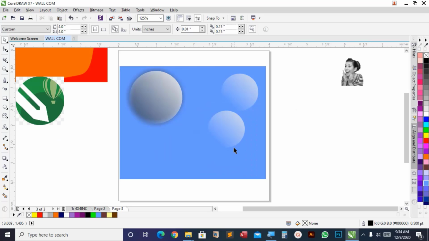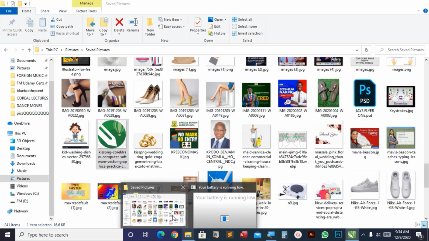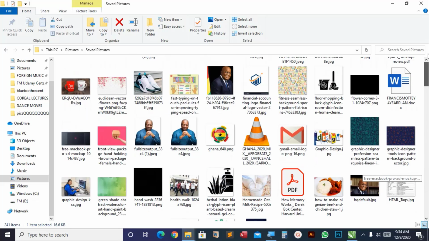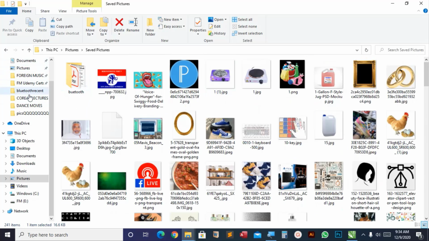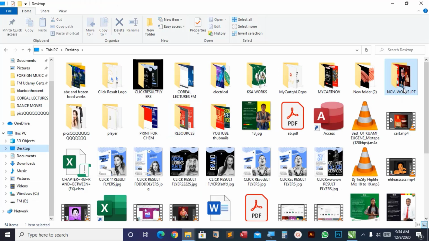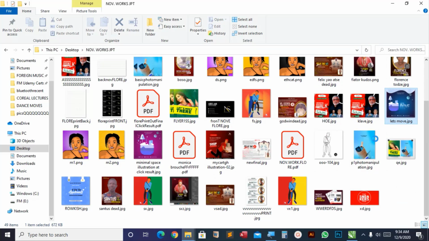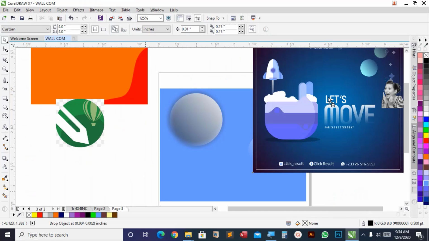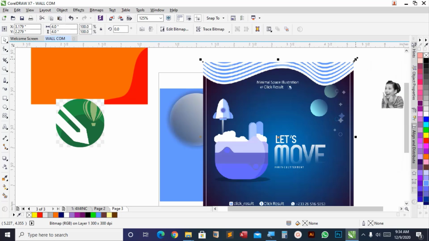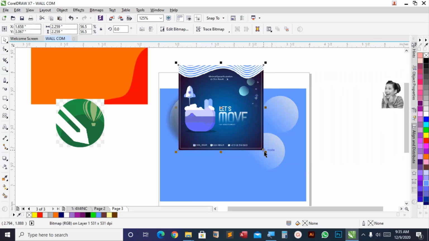It is actually on my desktop, and I'm going to import that for you to see how it works. Alright, so I think it should be on the desktop, no, it should be here. Okay, so this is it right here. I'm going to just drag it. That is also a different way of importing. So I have it here. You see that the transparency has been applied on this.